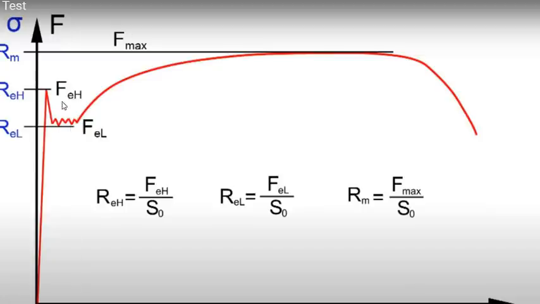Here we can see a dip portion. Some types of material show a specific yield point, like mild steel showing this specific yield point in the stress strain graph.